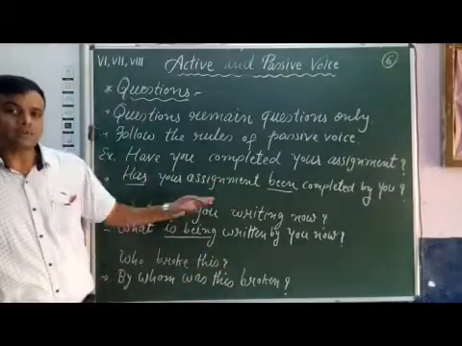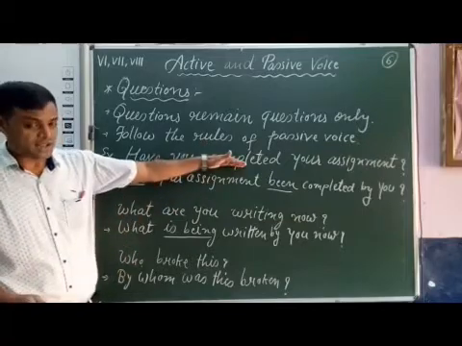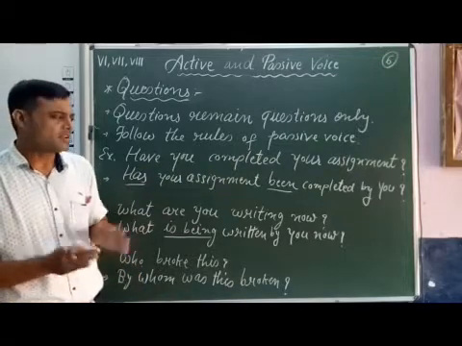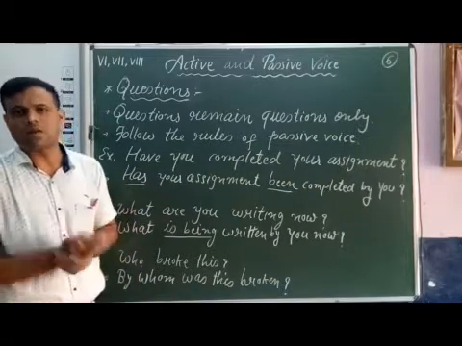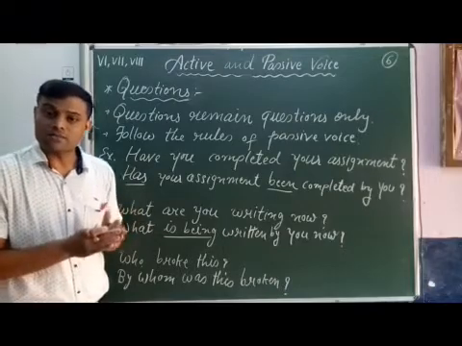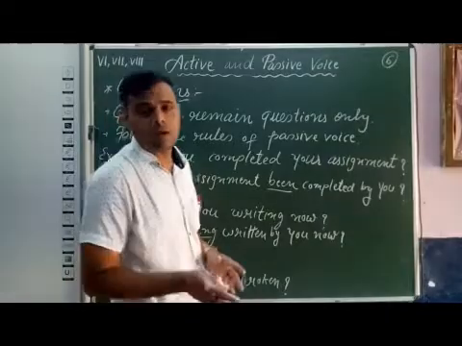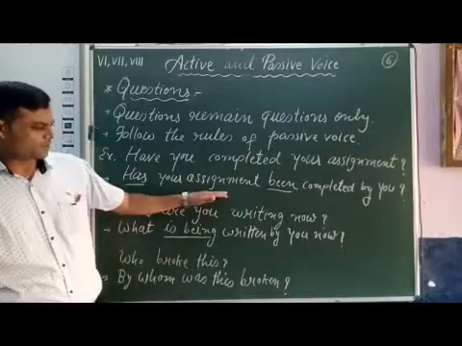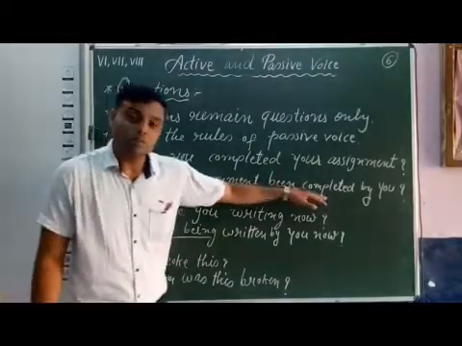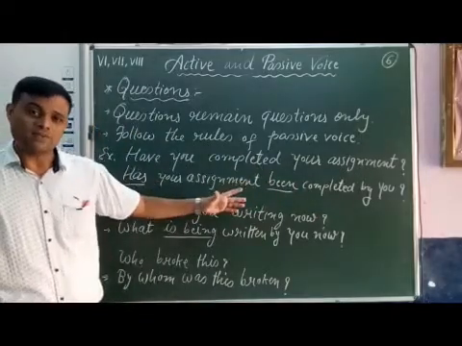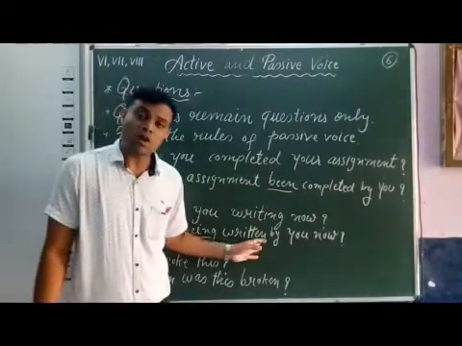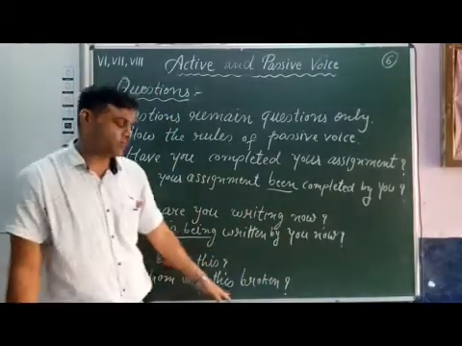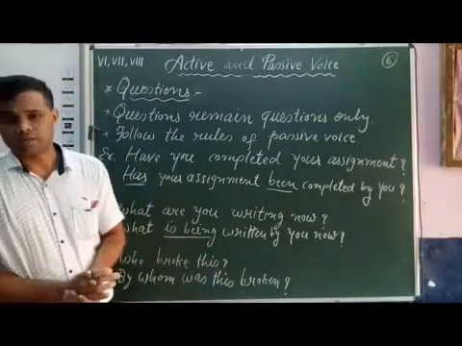So students, observe how we have transformed question sentences into passive voice. If you observe here, a question remains a question only. We have to follow the passive voice rules, that is, we have to use the to be form as well as V3. And in all the sentences, has your assignment been completed by you? We have used the to be form as well as V3. What is being written by you now? We have used the to be form as well as V3. In the third sentence, by whom was this broken? We have used the to be form and V3.